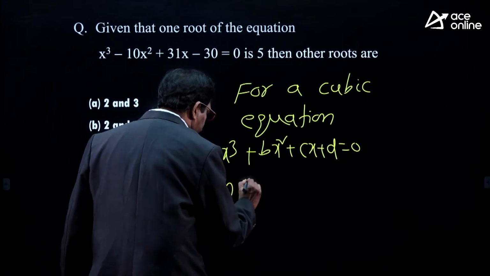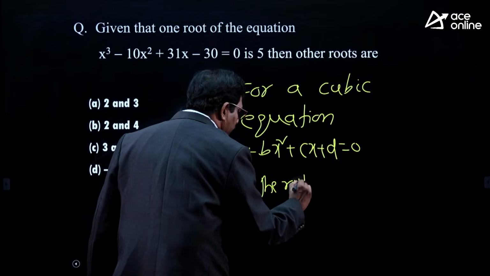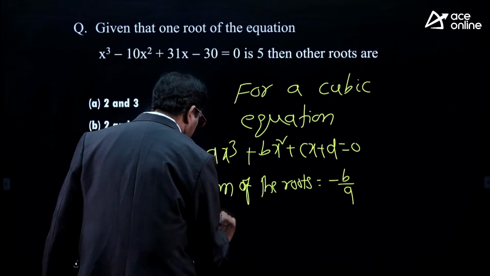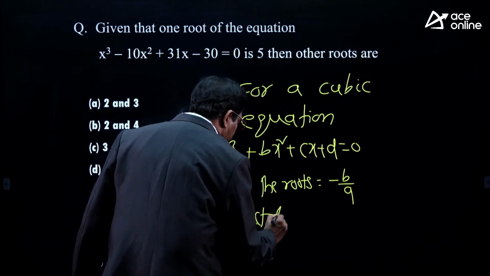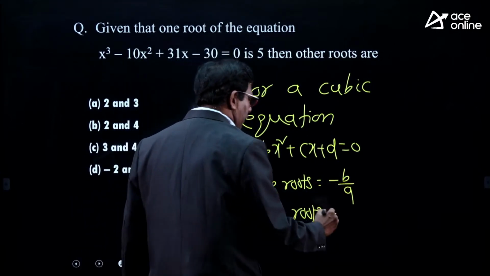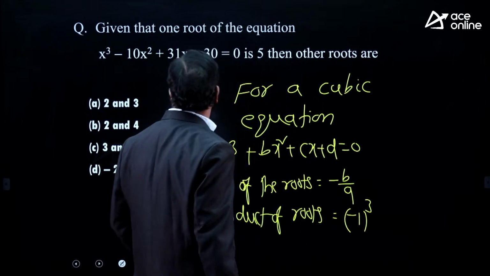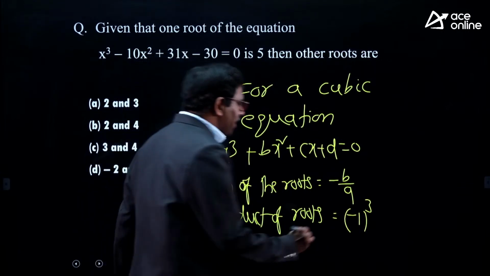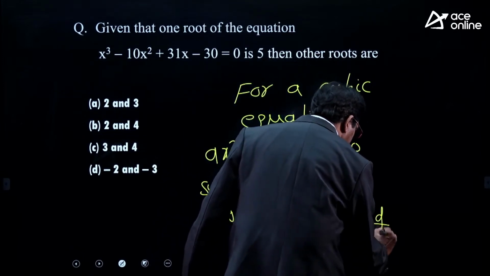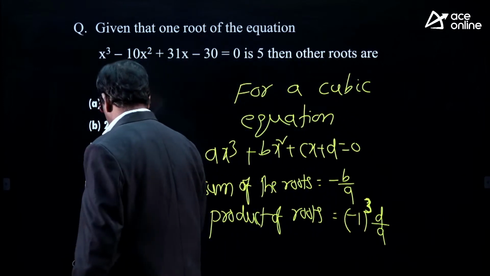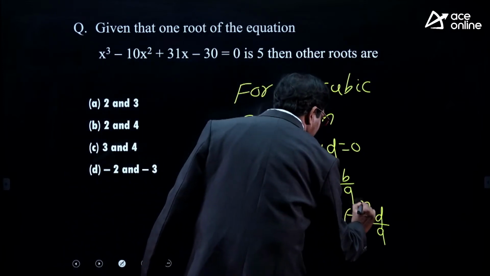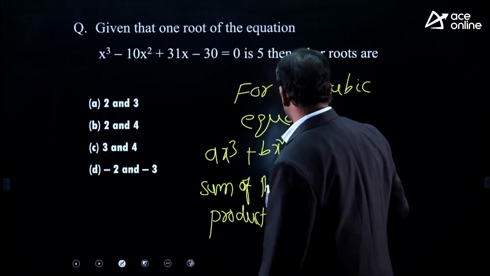The sum of the roots formula is minus b by a. The product of roots for a cubic equation is minus 1 whole power n into d by a, where n is the degree. Here the degree is 3, so minus 1 whole cube into d by a.